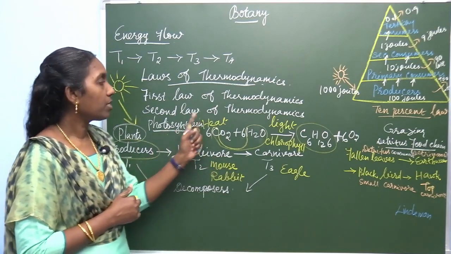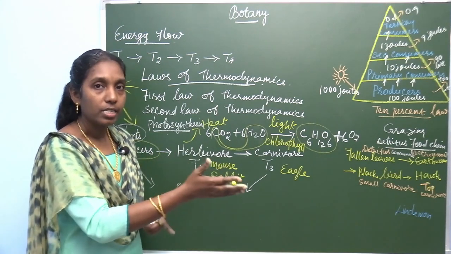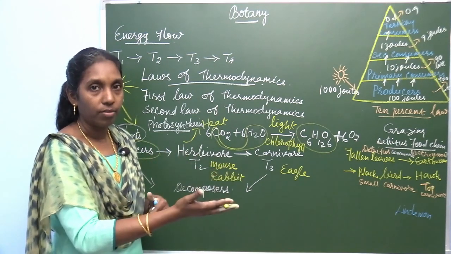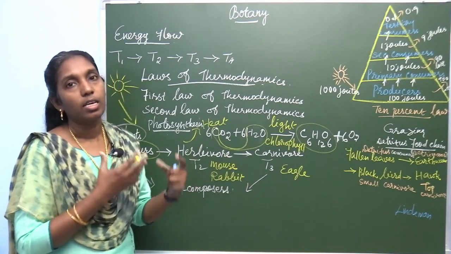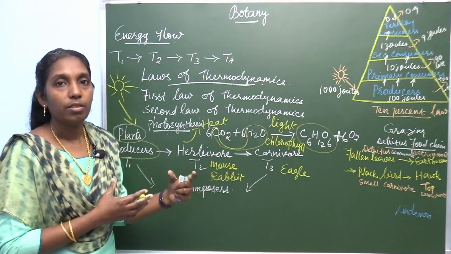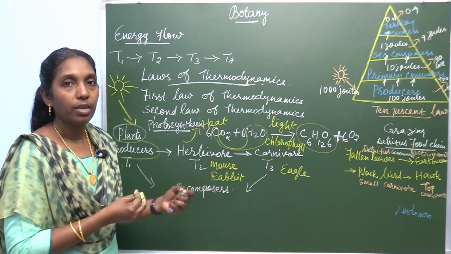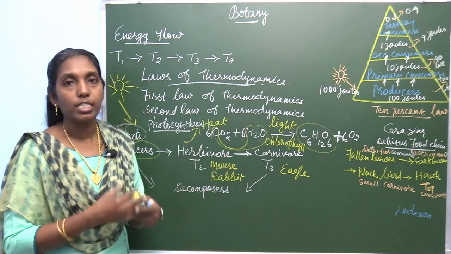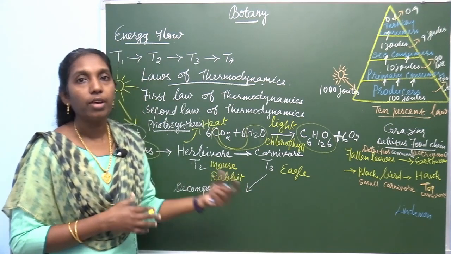But the second law states that while energy is transferring between trophic levels, a certain amount of energy is released in the form of heat, as a result of respiration.